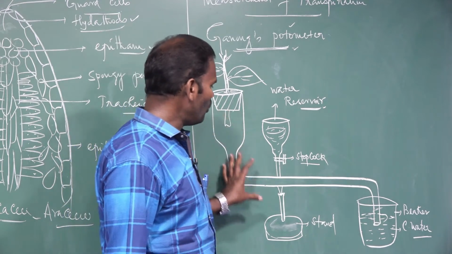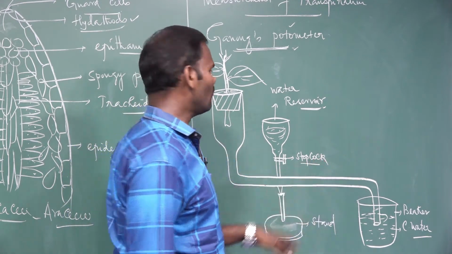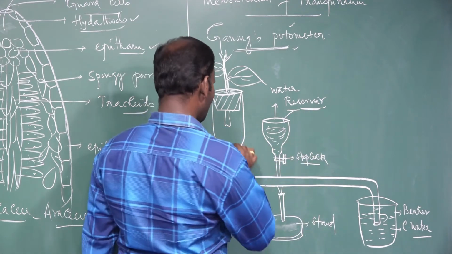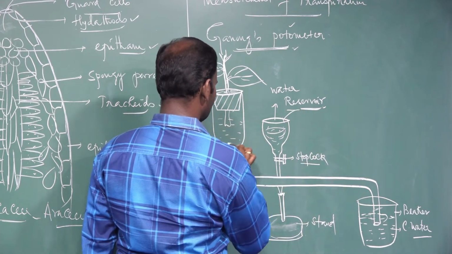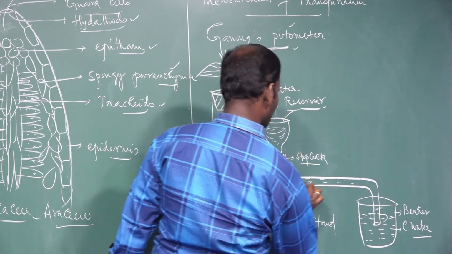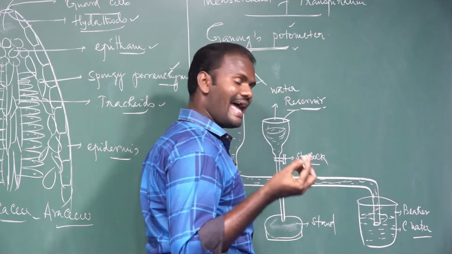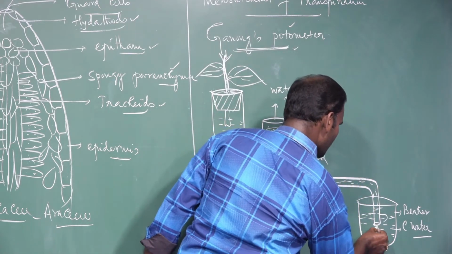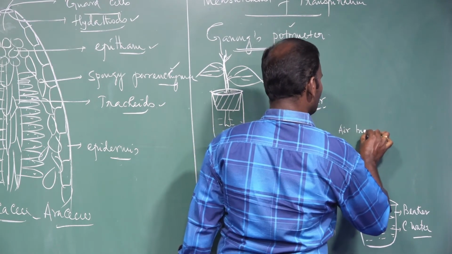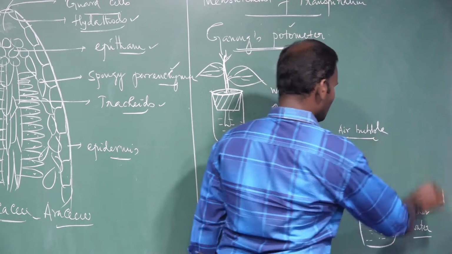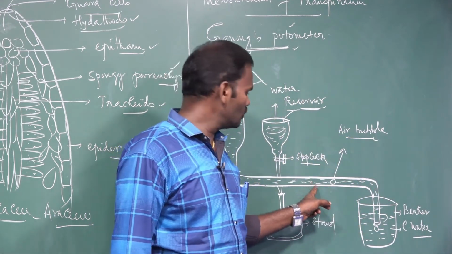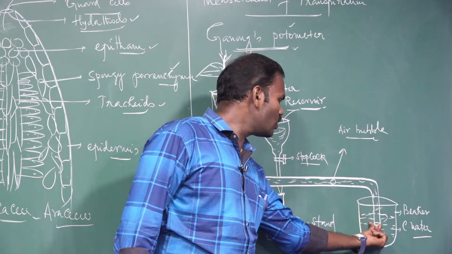Now, this whole setup is filled with water through the water reservoir. If you pour the water through the reservoir, it completely fills with water. And a small air bubble is introduced into the graduated tube through the narrow end.